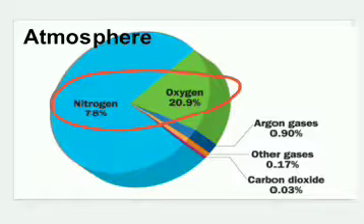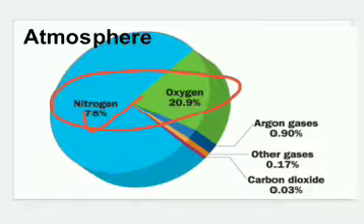Because if we take a fresh non-polluted atmosphere, then in such an atmosphere, the amount of nitrogen present is 78%. So 78% of our atmosphere is composed of nitrogen alone.